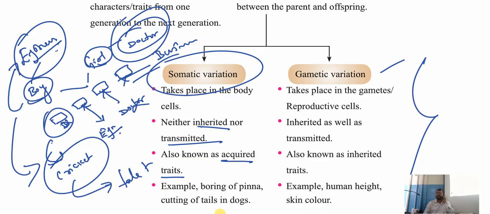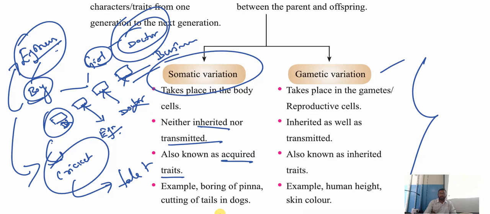It's not like these are the only examples. You can take a general example. Just now I told you, I like cricket. Might be my son likes to become a dancer. Their interest, the cricket sportsmanship has not come in their children. That is their hobby. That is their profession. It can't be transferred. Anyway, in the exam, you have to write 3 to 4 points about this. That's it. What are acquired traits?